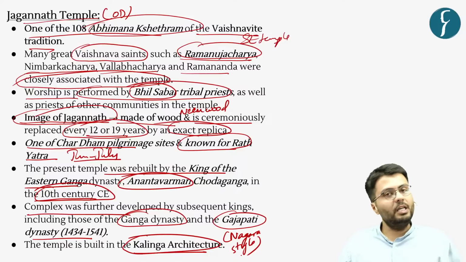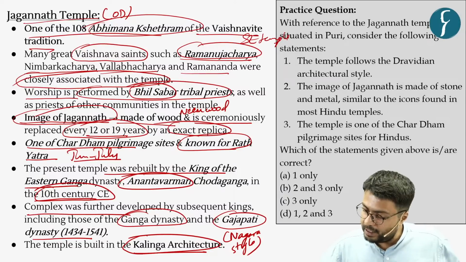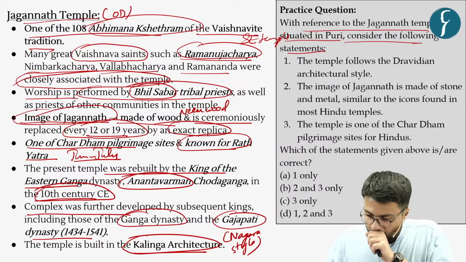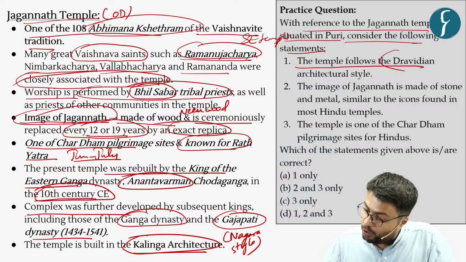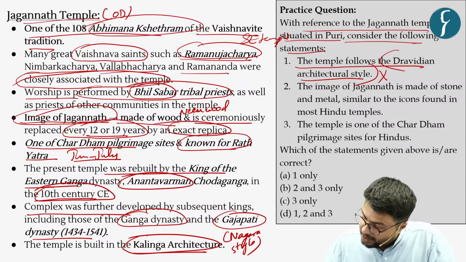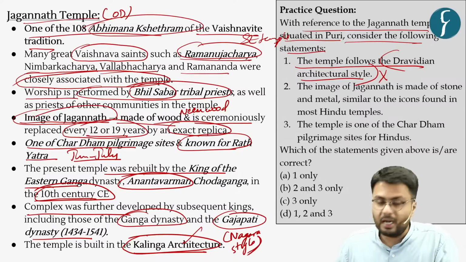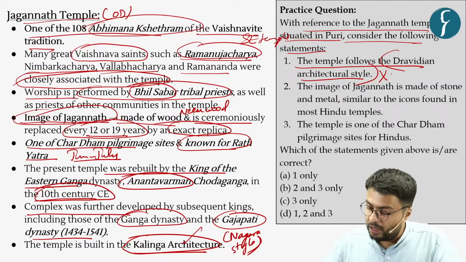So based on this information, let us now quickly solve the practice question. With reference to Jagannath Temple situated in Puri, consider the following statements. The temple follows the Dravidian architecture style, which again is incorrect because it follows Kalinga architecture, which is a subtype of Nagara style and not the Dravidian style.